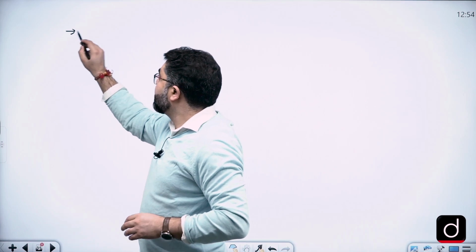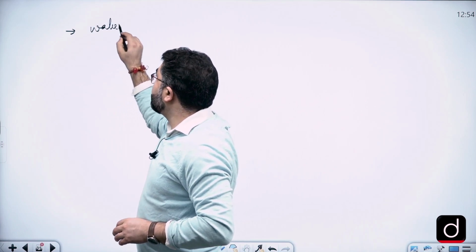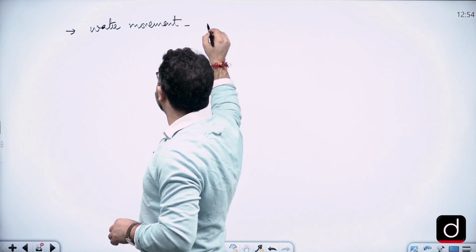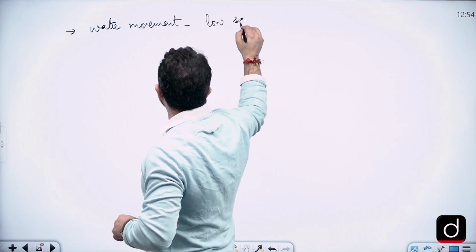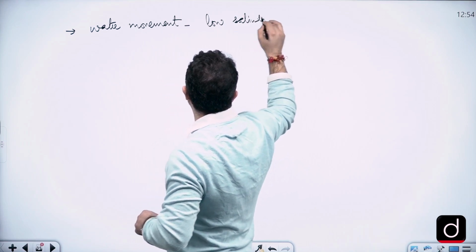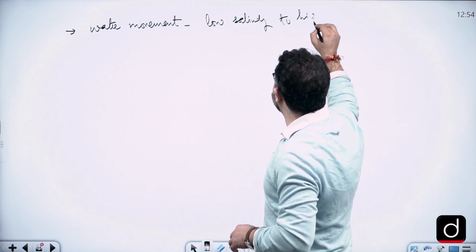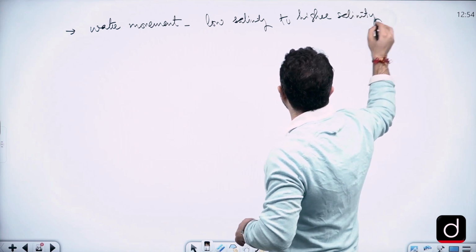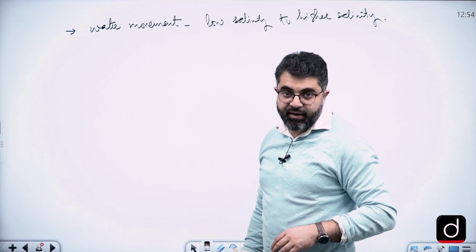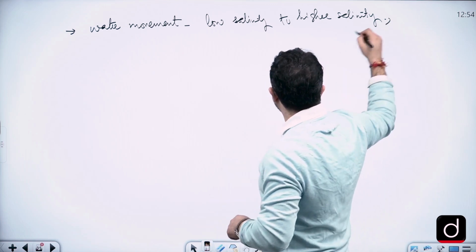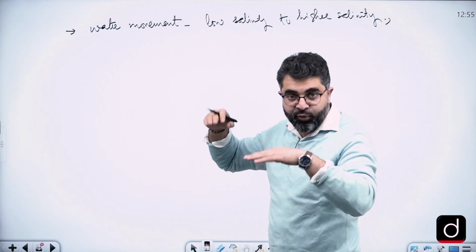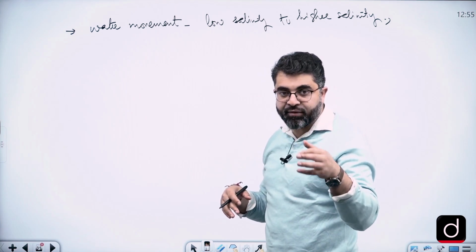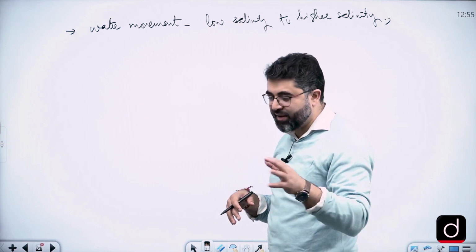How does it lead to the oceanic circulation? We can write that water movement occurs from low salinity to higher salinity. That's because of osmotic movement, although we don't write osmotic movement because we might get confused that there's a semi-permeable membrane in between. Nothing like that.